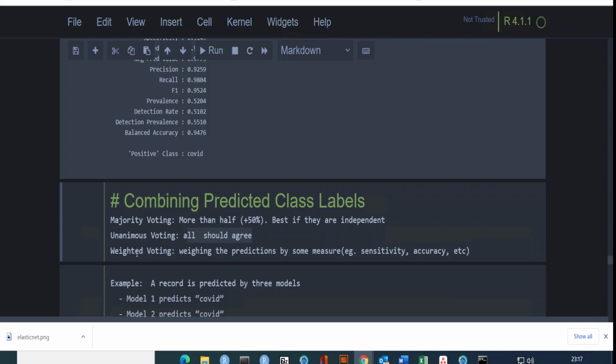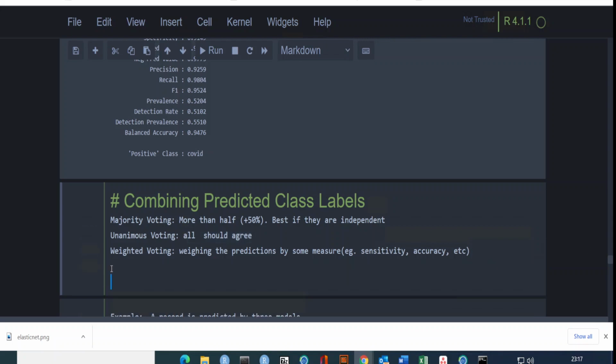The other one is weighted averaging, that's weighted voting. You weight by some kind of performance, let's say by accuracy or sensitivity or specificity, depending on what you want. Each of the algorithms will carry some kind of weight value, and then you multiply the prediction by that weight. So let's say if you have 4 models, one may account 0.75 and the other one may account only 0.2.